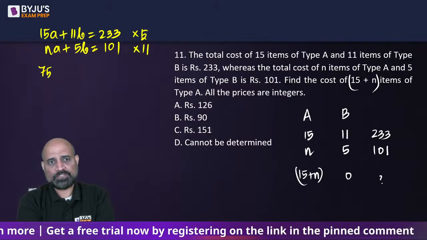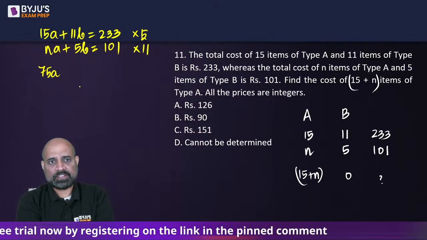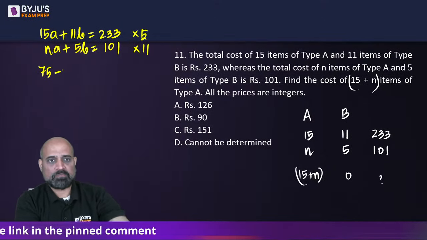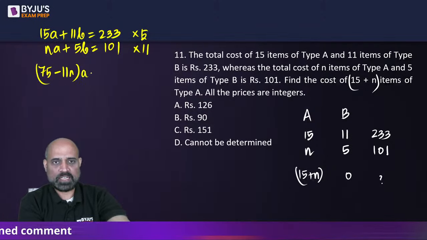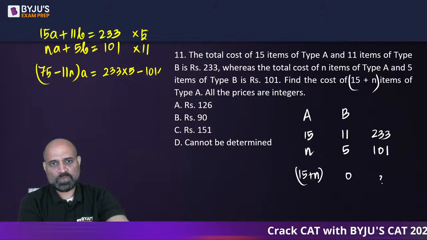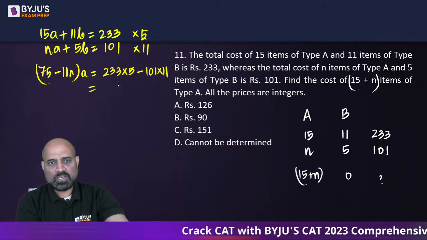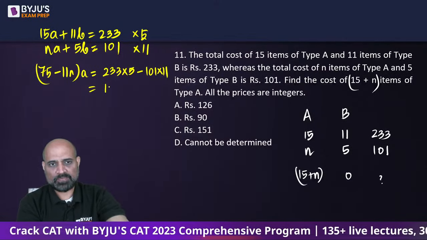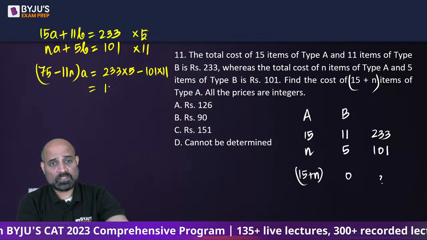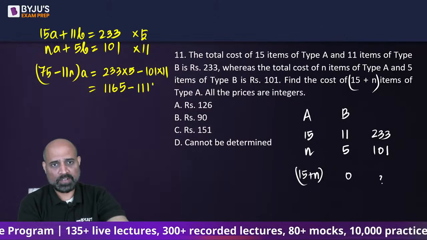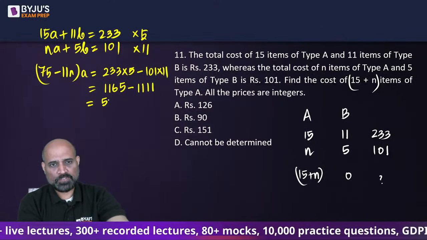So we will have 75a, and if we subtract, 75 minus 11n times a is equal to 233 into 5 minus 101 into 11. Now 233 into 5 is going to give me 165 minus 11. So this results in 54.